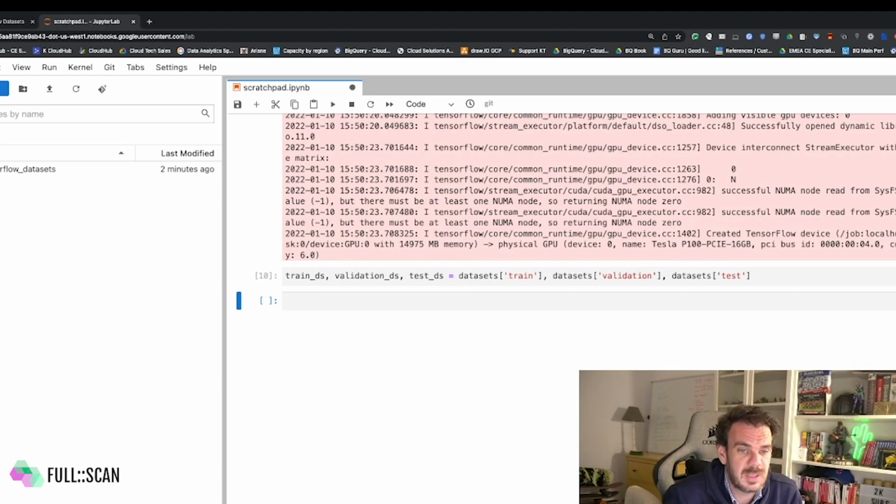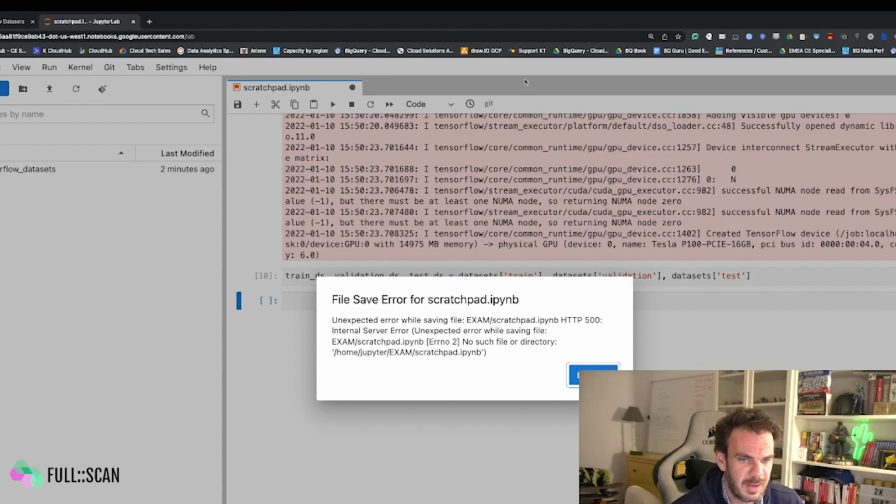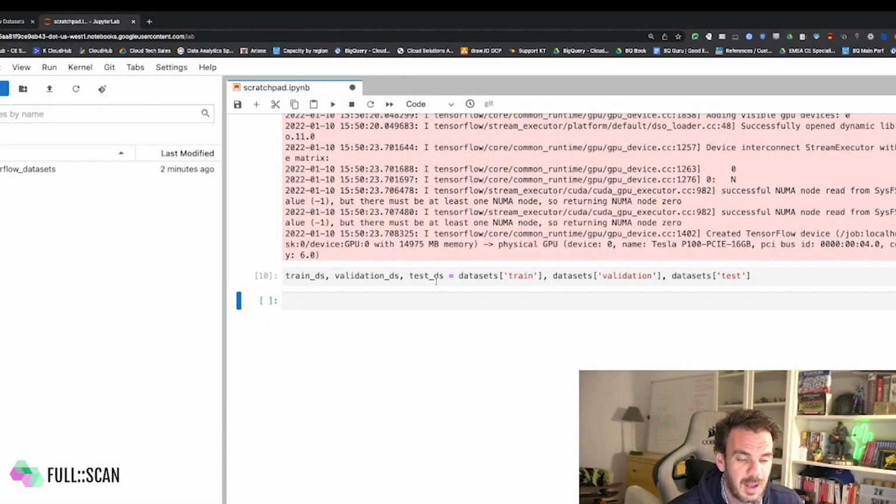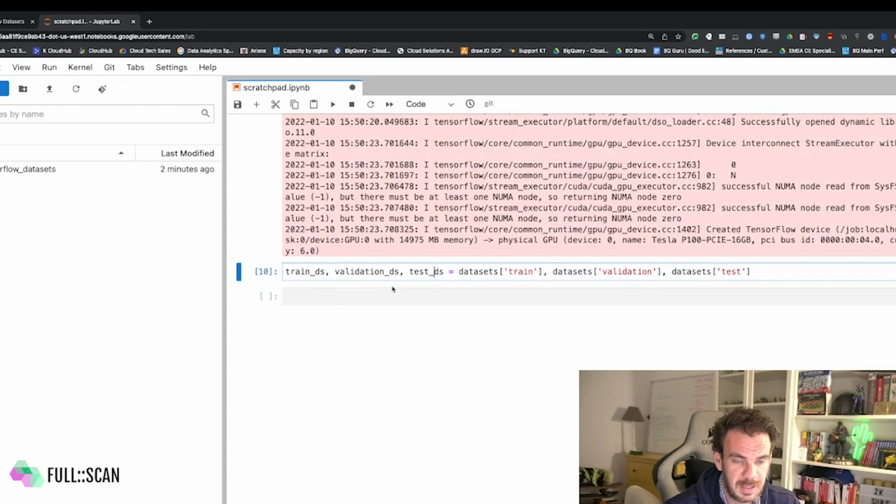You don't need to use all 3 of them. Sometimes you only need train and test, or train and validation. That will be enough. In this case, I got an additional one, but that's fine.